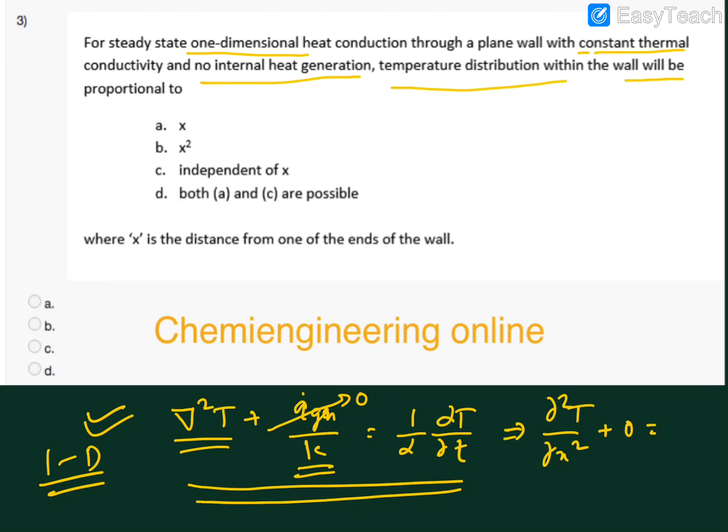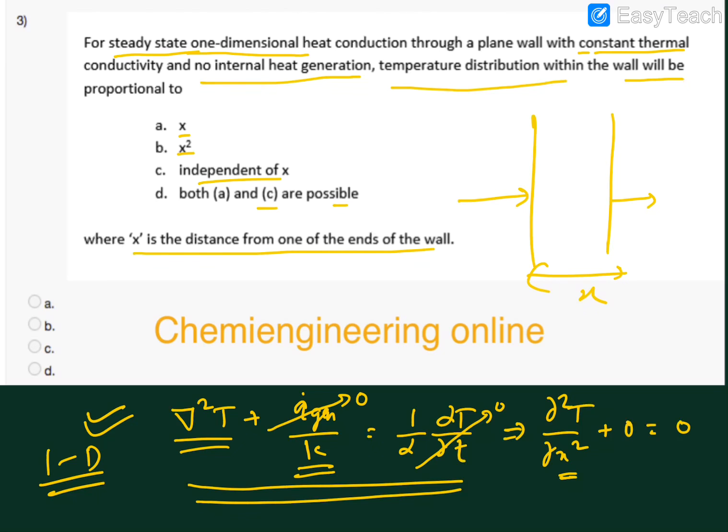Since it is a steady state, this term also will become 0, so here also 0. The temperature distribution within the wall will be proportional to x square, independent of x, both B and C are possible, where x is the distance from one of the ends of the wall. So suppose this is the wall in which heat transfer is taking place, and this distance is x. Here it is asking what is the proportionality of temperature with x, this distance. So let us solve this.